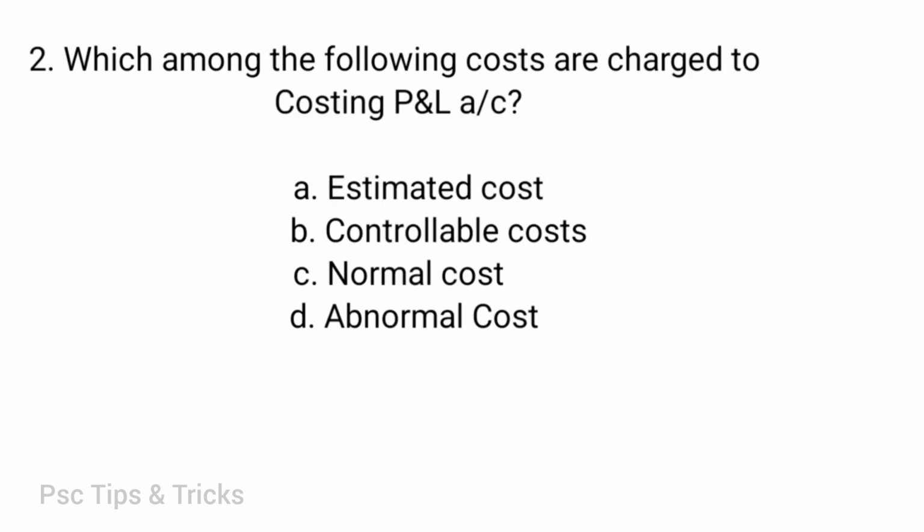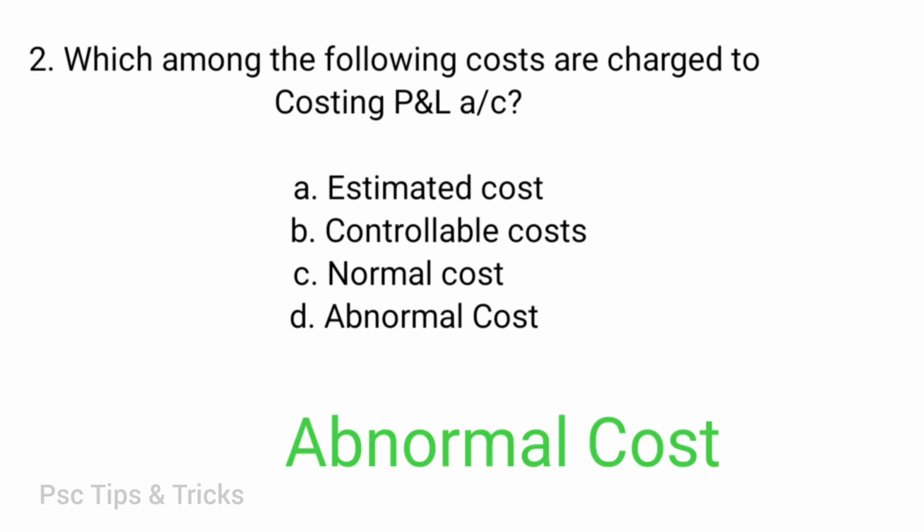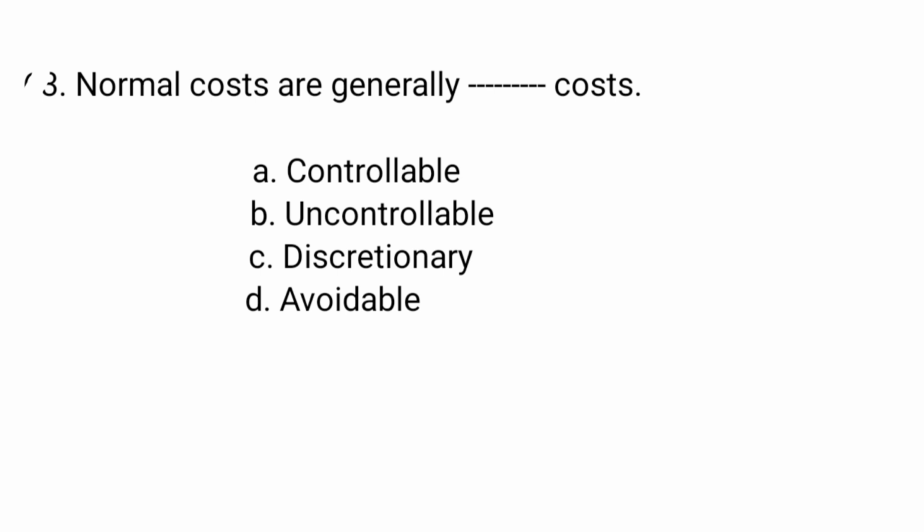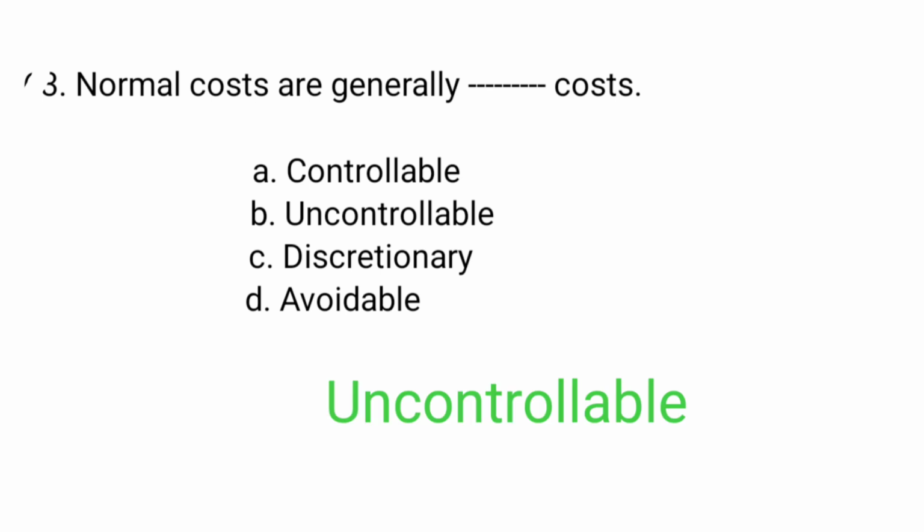Which among the following costs are charged to costing profit and loss account? Options: estimated cost, controllable cost, normal cost, abnormal cost. Abnormal cost. Normal costs are generally dash cost: controllable, uncontrollable, discretionary, avoidable. Uncontrollable.